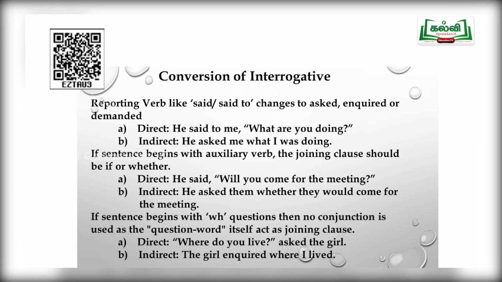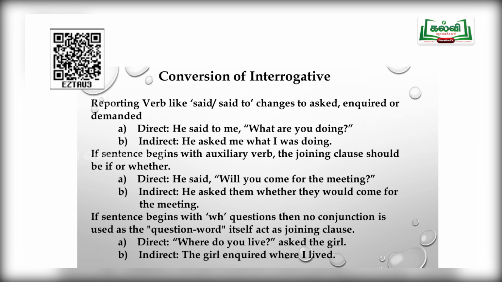If the sentence begins with an auxiliary verb, the joining clause should be if or whether. For example, if your interrogative question is yes or no, in this case you will be adding a conjunction, if or whether. See the display. He said, "Will you come for the meeting?" Will you come for the meeting? The answer will be yes or no, of course. But this is a yes or no question.